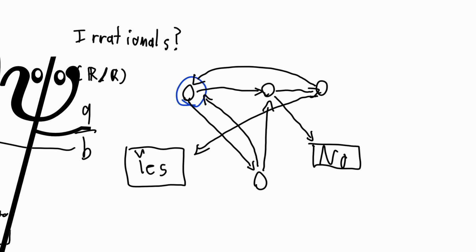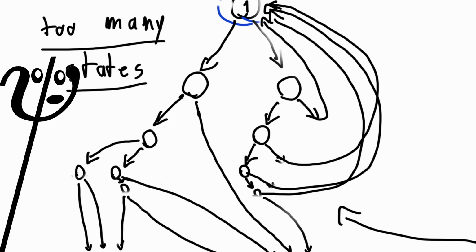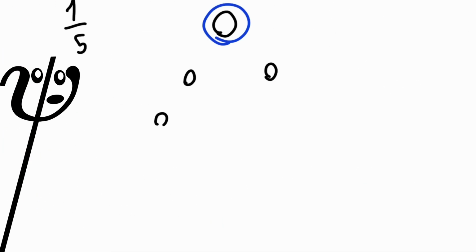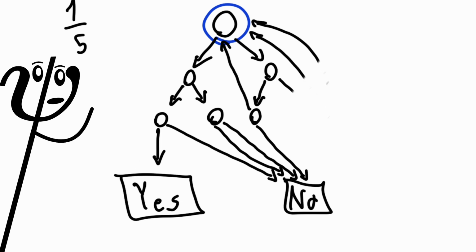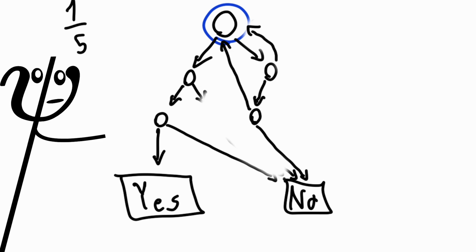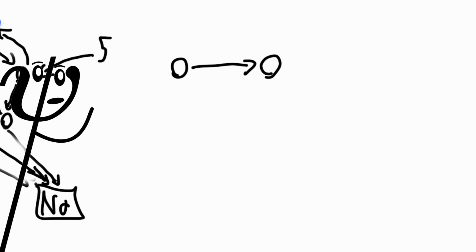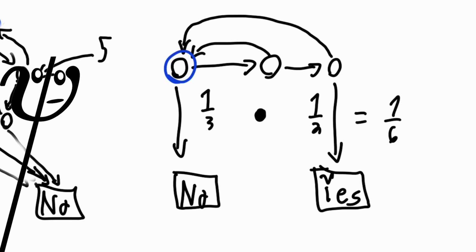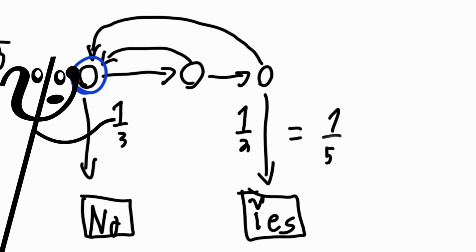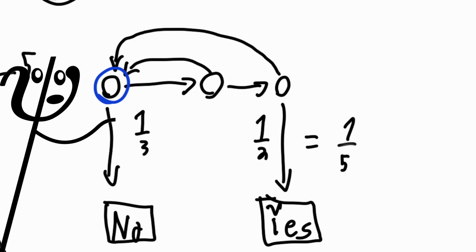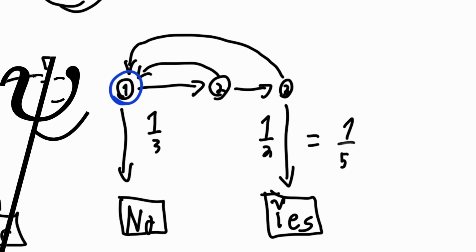However, it is pretty obvious that the method that I showed before with a giant tree is not optimal at all, in the sense that it has too many states at least. For example, a 1 in 5 gate with this method gets you anywhere from 3 to 7 states, besides yes and no. Depending on which arrows you pick to go where, it can have a varying number of states. But we can chain together a 1/2 and a 1/3 to make a 1/6, and then if you loop back the 1/2 instead of going straight to no, you can turn this into a 1/5 by removing a 1/6 from the sample space of endings. Now, we have a 1/5 gate with only 3 states.